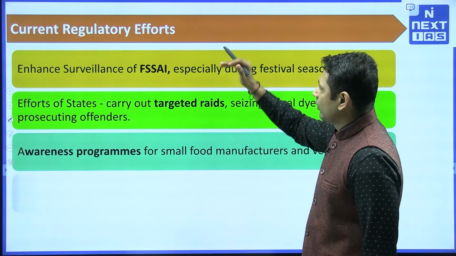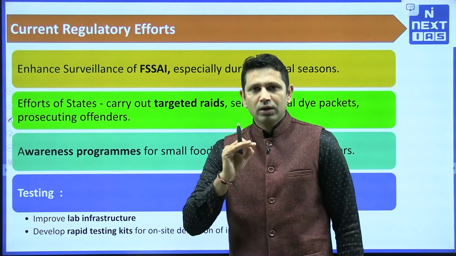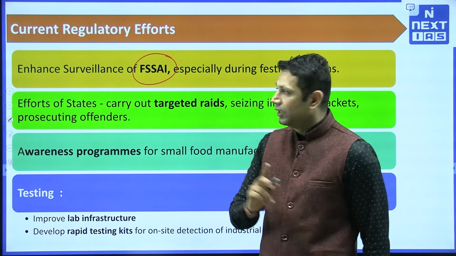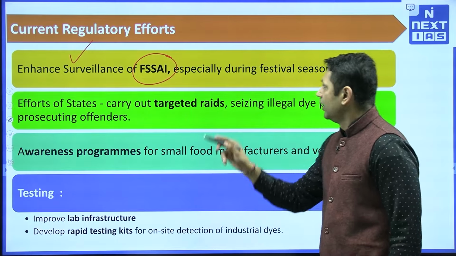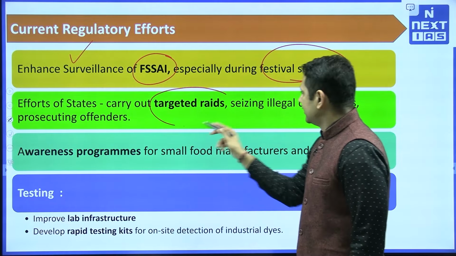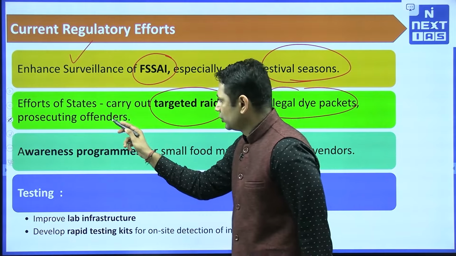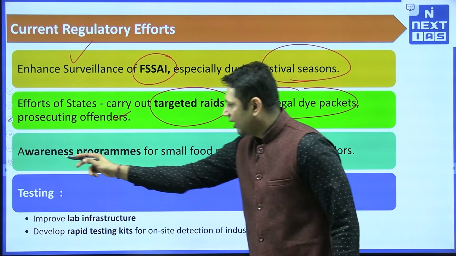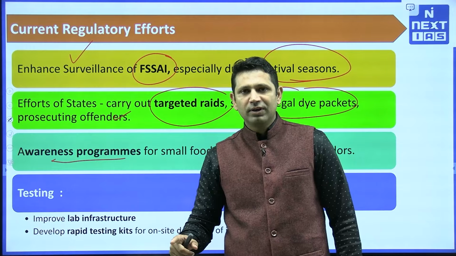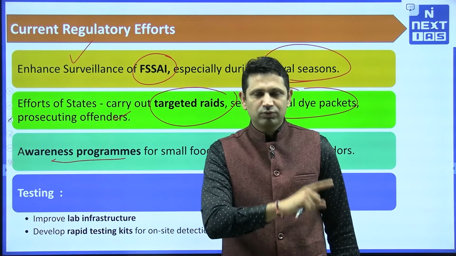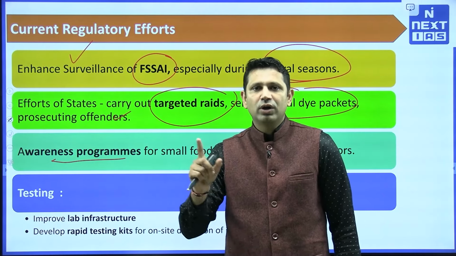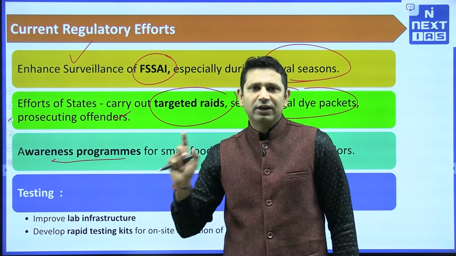Now next are the current regulatory efforts, what the government is doing. The FSSAI is responsible for safer food for us. It has enhanced its surveillance, especially during the festival season. Secondly, the states have also carried out targeted raids, seizing illegal dye packets and prosecuting offenders. Then there are awareness programs being run, for the consumers as well as the producers. Producers must also be aware that they are using chemicals which are dangerous for public health. Also, consumers are being made aware that they should avoid foods which have these kinds of adulterants.